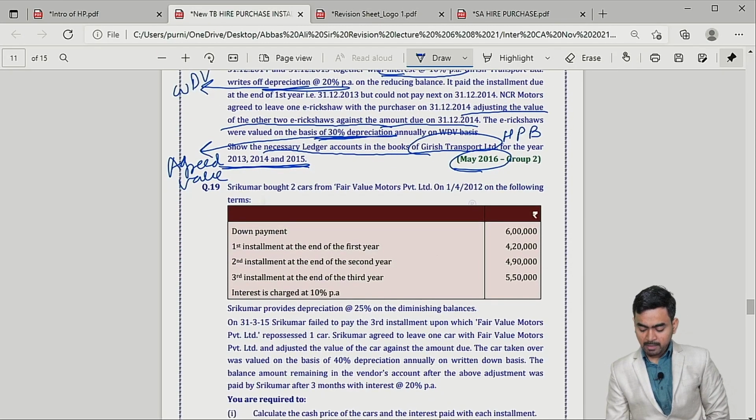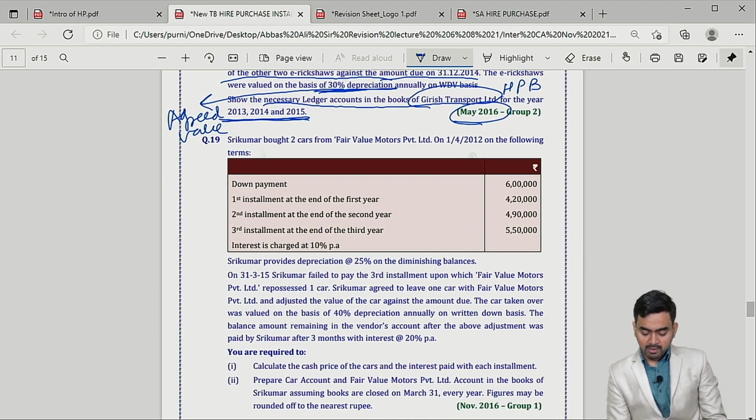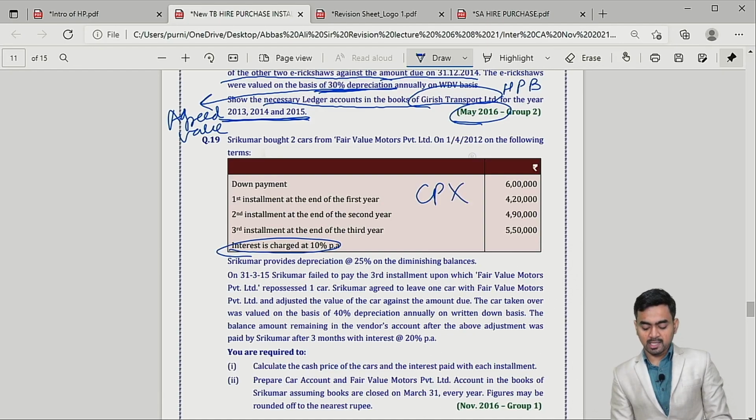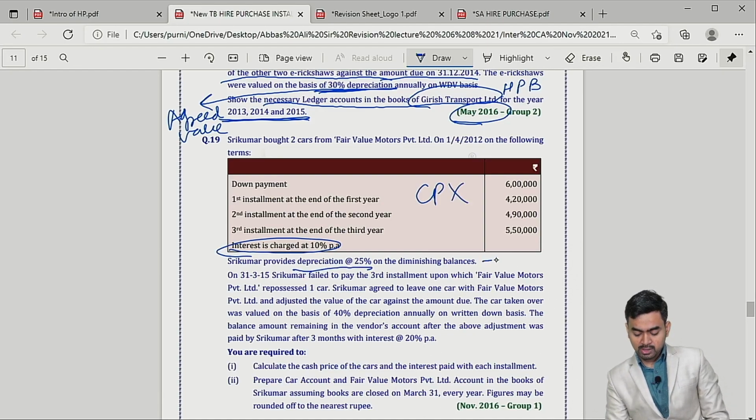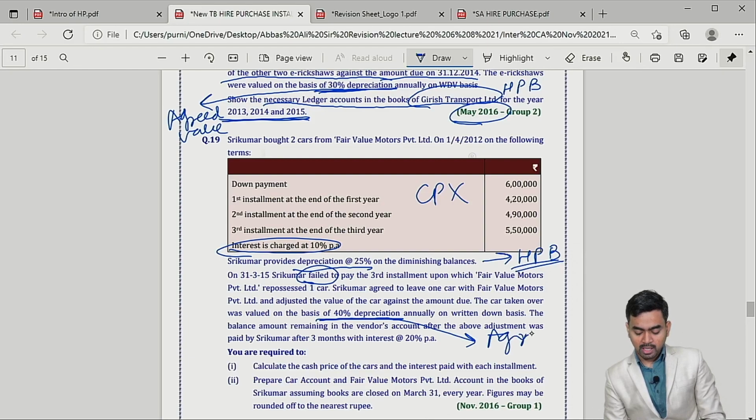Correct. Question number 19, check on the screen. See, a similar type of sum again came, like question number 16 in homework. They have given rate of interest, but the cash price they have not given. Is it clear? 25% depreciation, who is charging? HP buyer is charging. Okay, now they failed to pay one of the installments, my dear students. So goods repossession will come, and in case of goods repossession, agreed value calculation will come. So for agreed value you have to consider 40% depreciation.